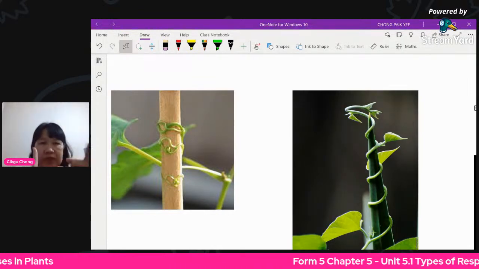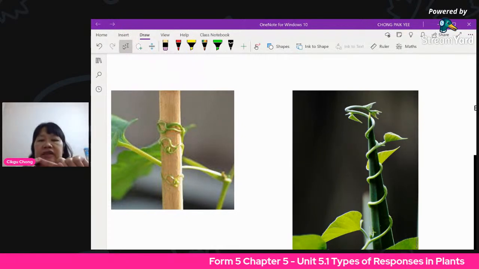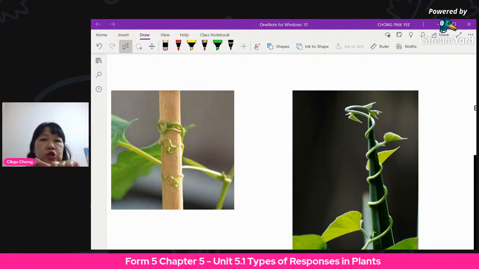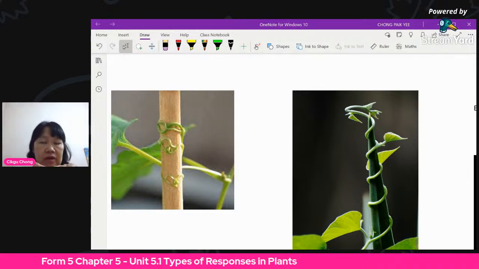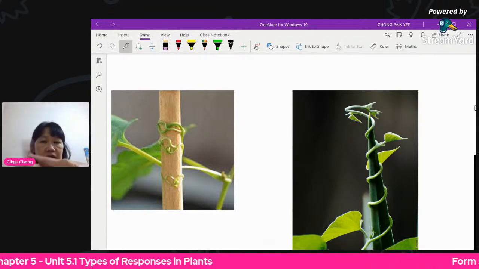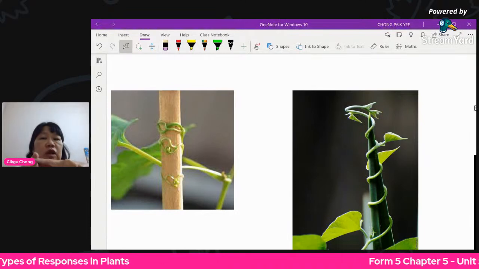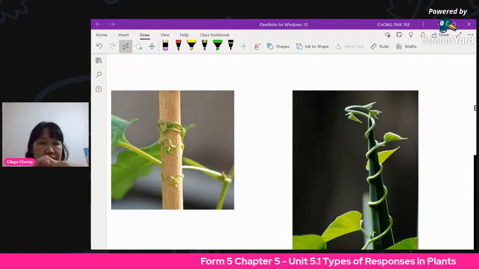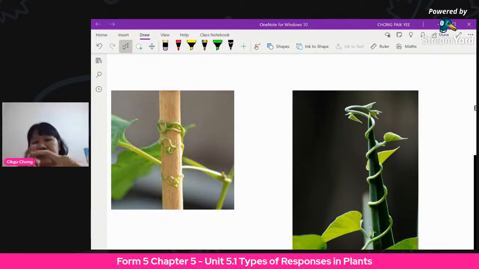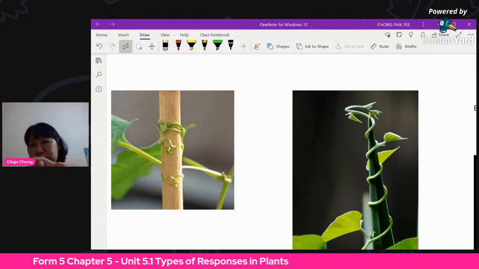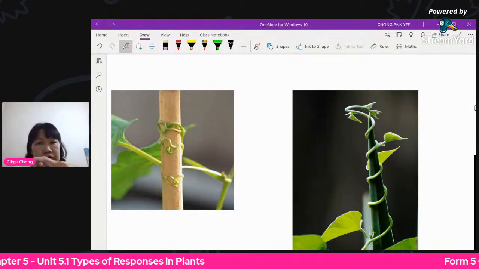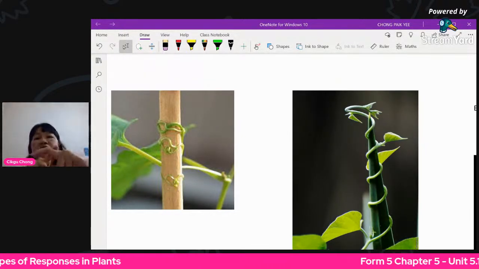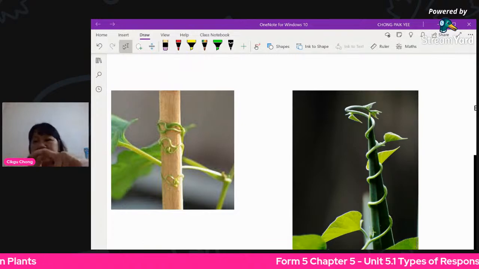This is the stem. Whenever it touches here, this part that touches the stem will grow slower compared to the outer part. This part that doesn't touch will grow longer. So when it's longer, it will curve. The part that is longer will curve. The part that is touching the kayu will slow down the growth. So that's why one side is longer, the other side is shorter. So what you have is curving.